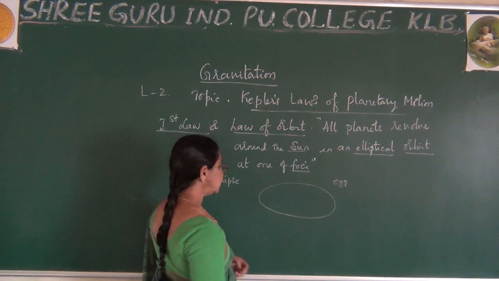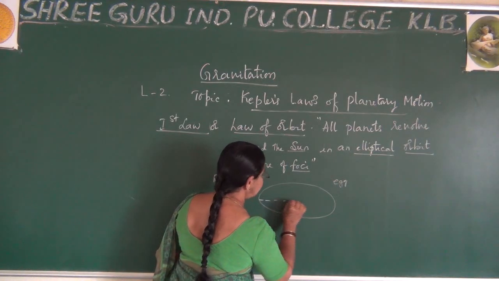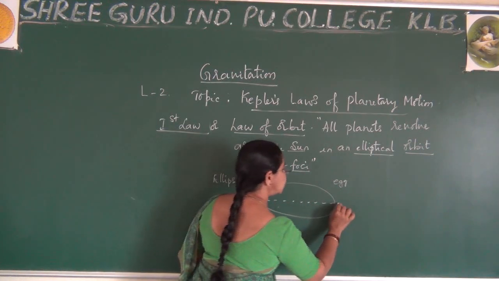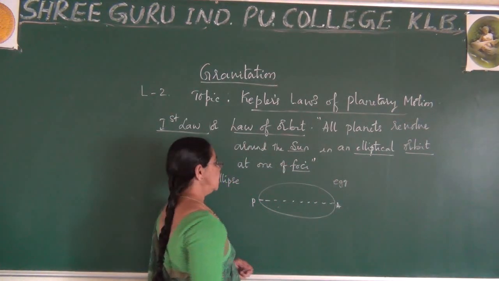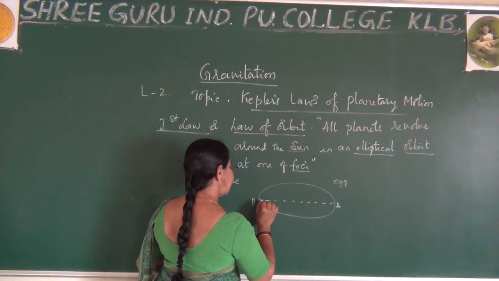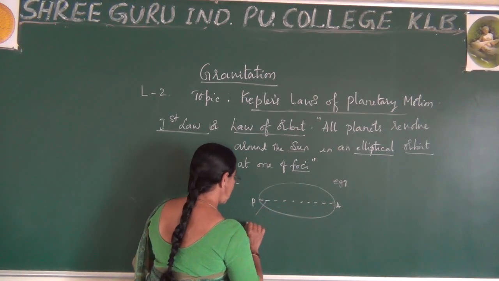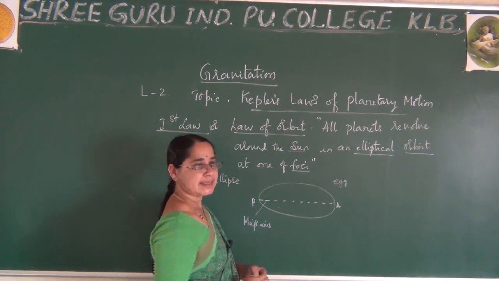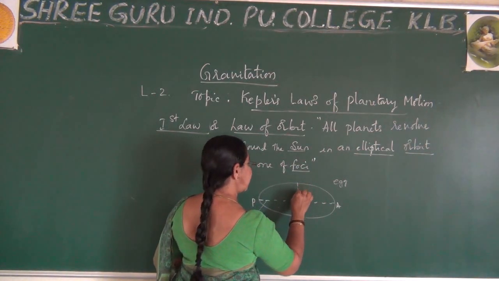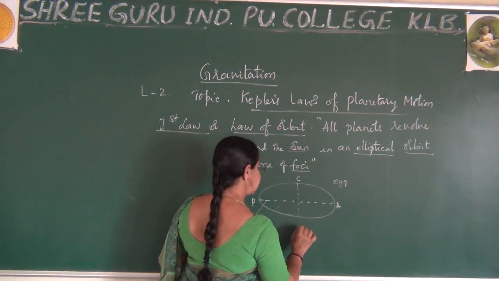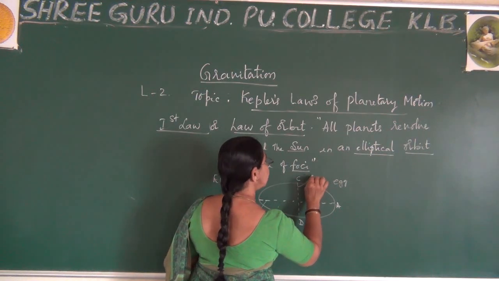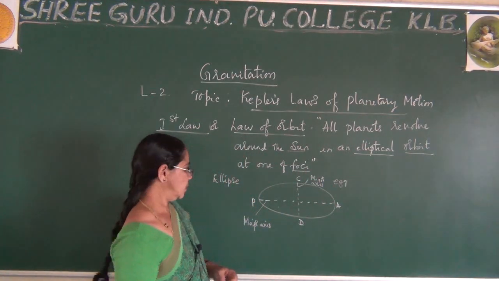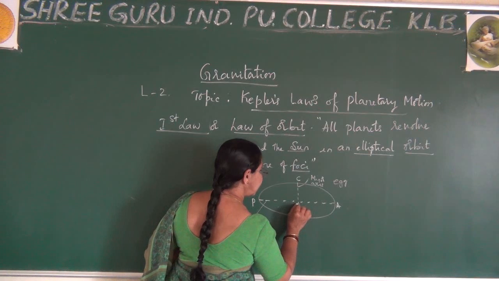In this, I just draw a line exactly here. Let me name the ends P and A. For your reference, this is called the major axis. I draw another line, which I name CD. This is called the minor axis. Let me select the center point as O.